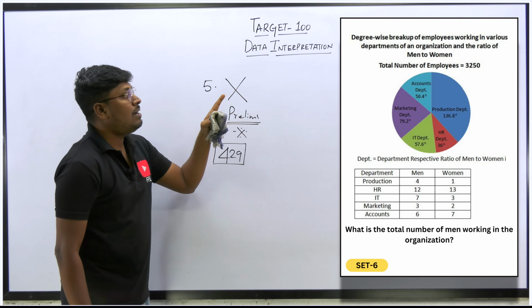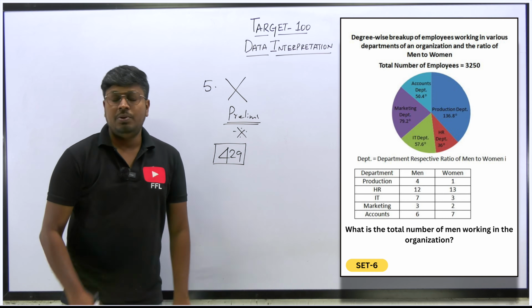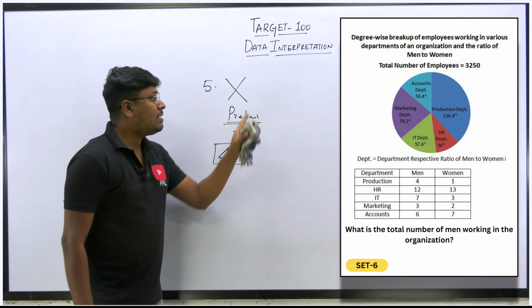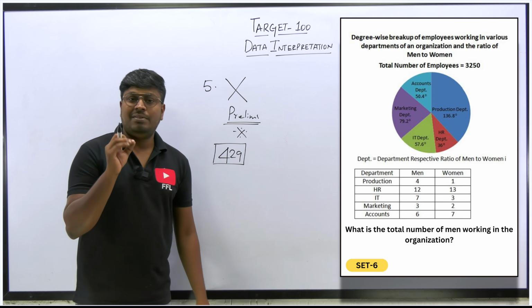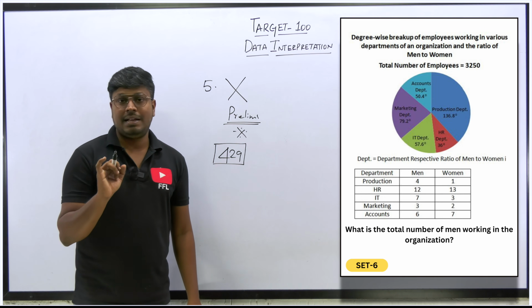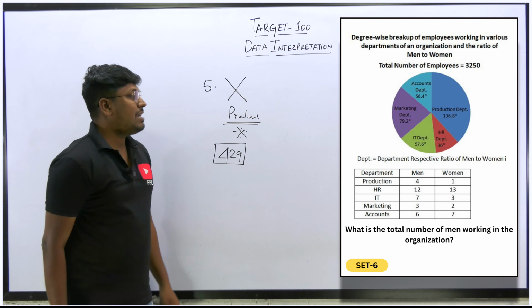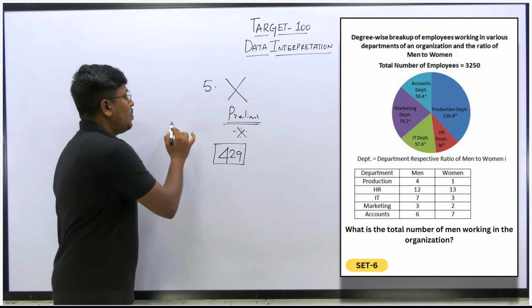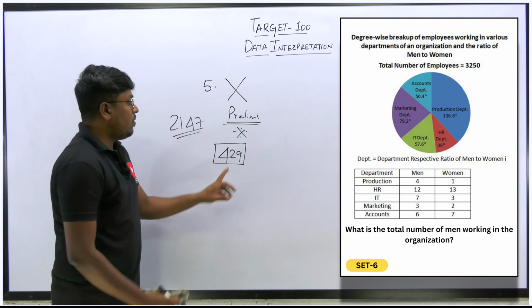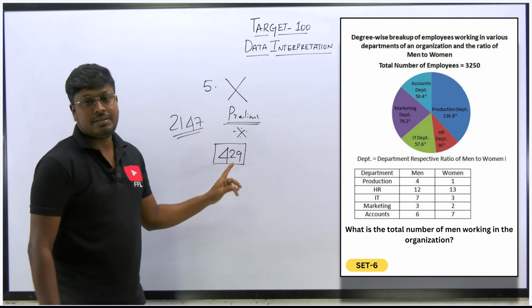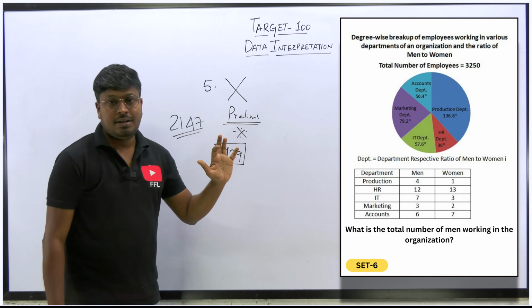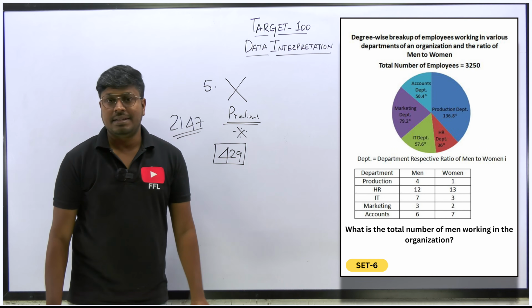So only the remaining 4 departments are left. You have to find the men for all the 4 departments and then find the total, right? So I think the answer will be 2147. I think so. This is the answer for this question. So try and check whether you are getting the answer or not. So 2147 is the answer. 429 we have already found for the first question itself, so only the remaining 4 values are left. Try to check whether you are getting this answer.